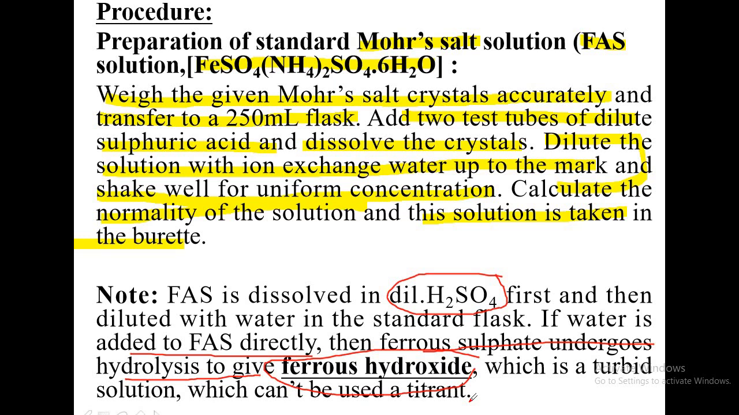In order to prevent the formation of ferrous hydroxide, or to prevent the hydrolysis reaction, FAS is first dissolved in dilute sulfuric acid. Later you will add water and make it up to the mark. Acid medium prevents the hydrolysis of ferrous sulfate to ferrous hydroxide. Now moving on.